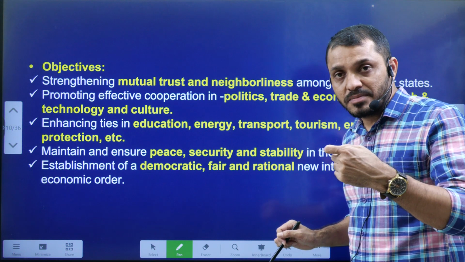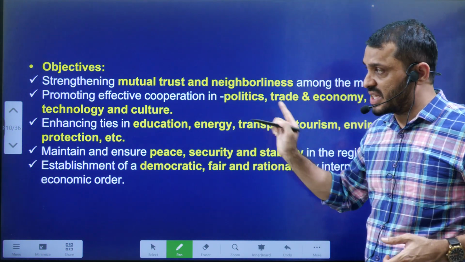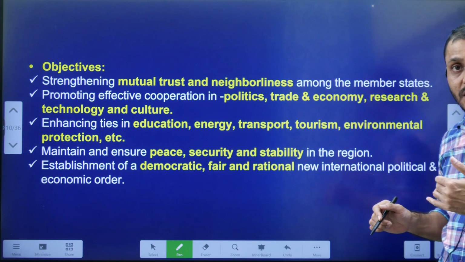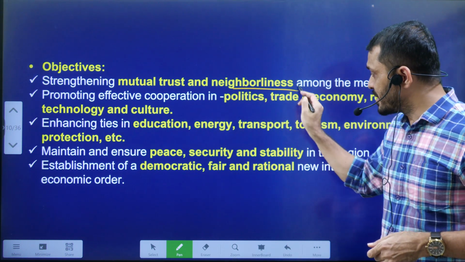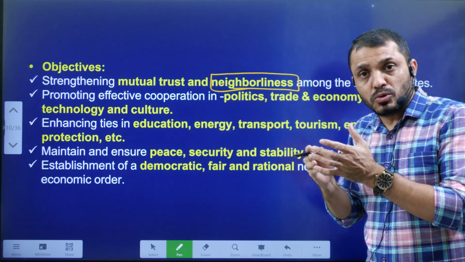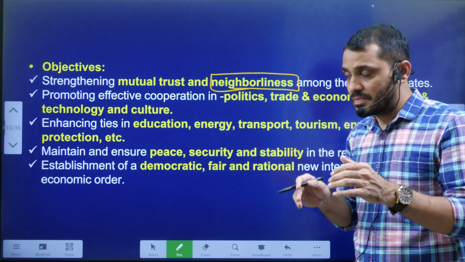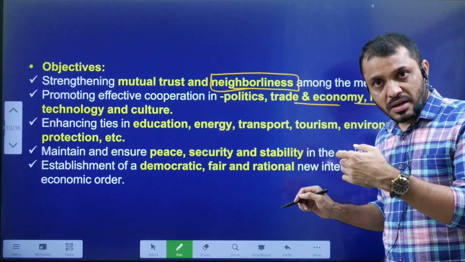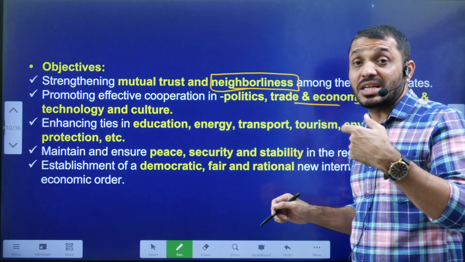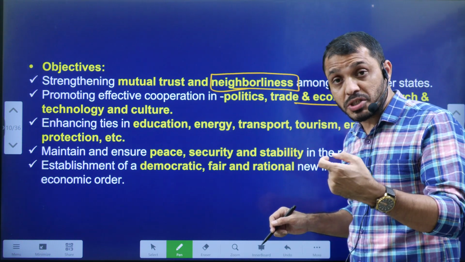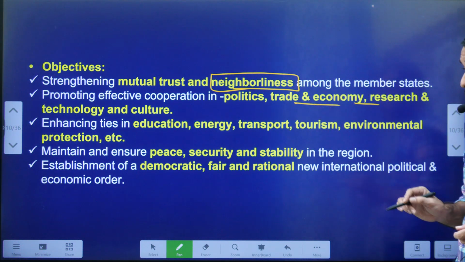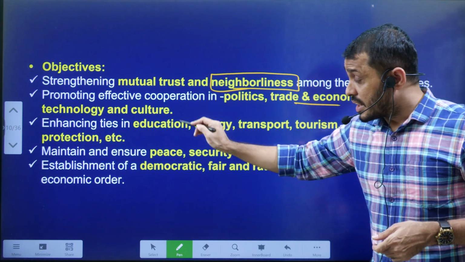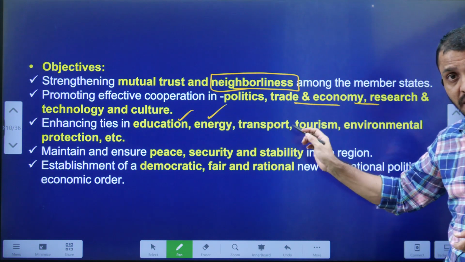Now let us understand further details regarding the objectives of the SCO. What are the main objectives? First, neighborliness, that means improving good relationships among the nations. Second, political help, especially in preserving democratic values, military cooperation, as well as economic cooperation. Then, enhancing ties in education and energy.